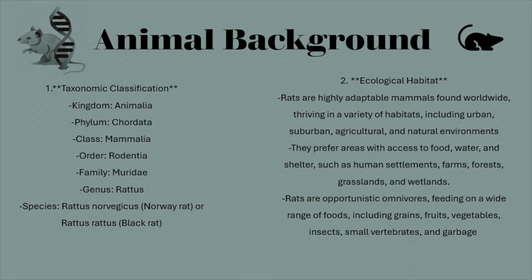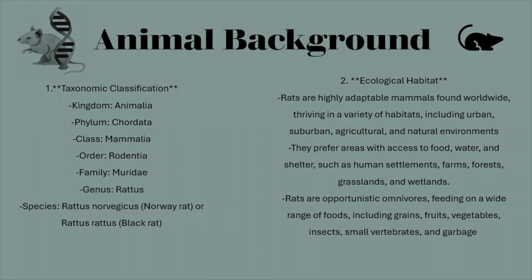Now onto the animal background of the rat. The rat belongs to the Animalia kingdom, the phylum Chordata, the class Mammalia, the order Rodentia, the family Muridae, and the genus Rattus. Rats can be found in two species, the Rattus norvegicus, which is the Norway rat, or the Rattus rattus, which is the black rat.